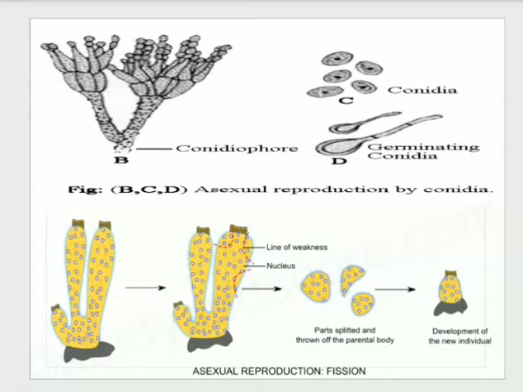This is again observed in conidia formation in penicillium and gemmule formation in sponges. If you observe conidia, it looks like this, and on the top there are conidiophores, and onto that there is a conidia. That conidia falls down and results in the formation of a new individual. Then downside, there is a sponge, observed inside the sea. In the sponge, on its upper side there is a line of weakness.